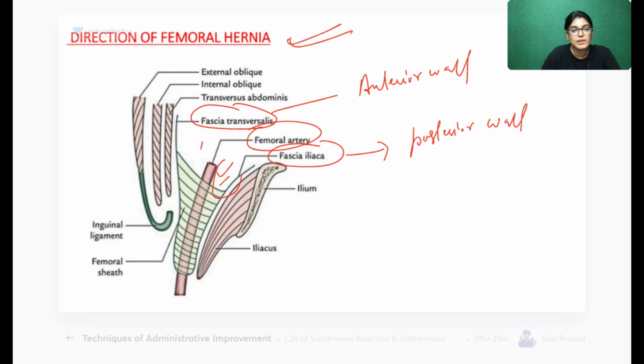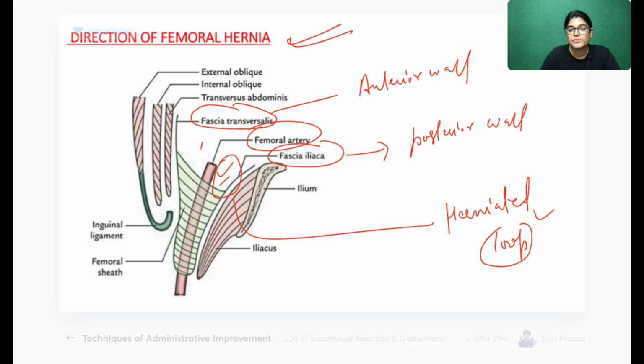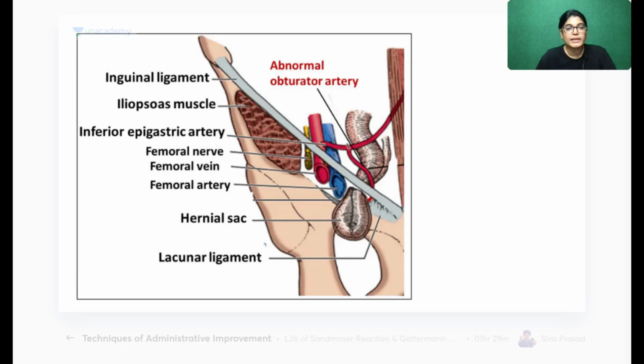And through here there will be a gap through which the herniated loop is traversing. And the direction of the loop traversing we have already seen. Downwards, femoral canal. Forward, saphenous opening. Upward, along the superficial epigastric vessel and circumflex iliac. So we have seen that direction also. What is important here is to know, I will explain it first and then we will come back.